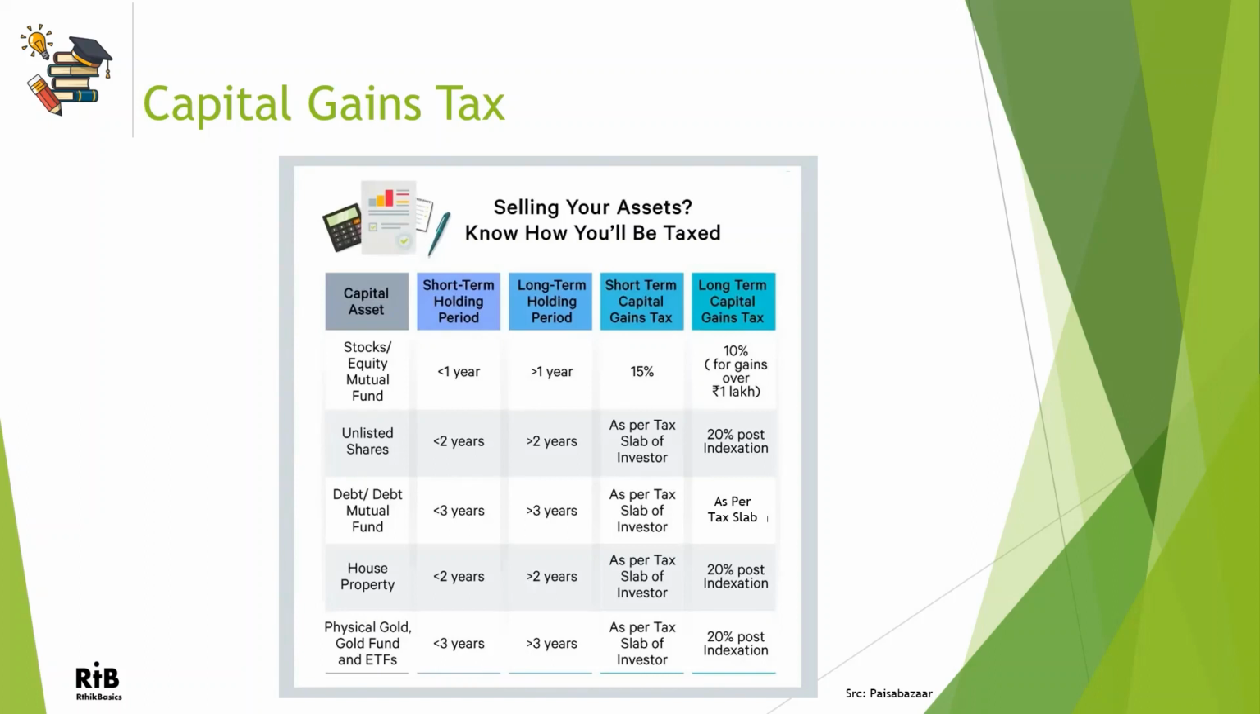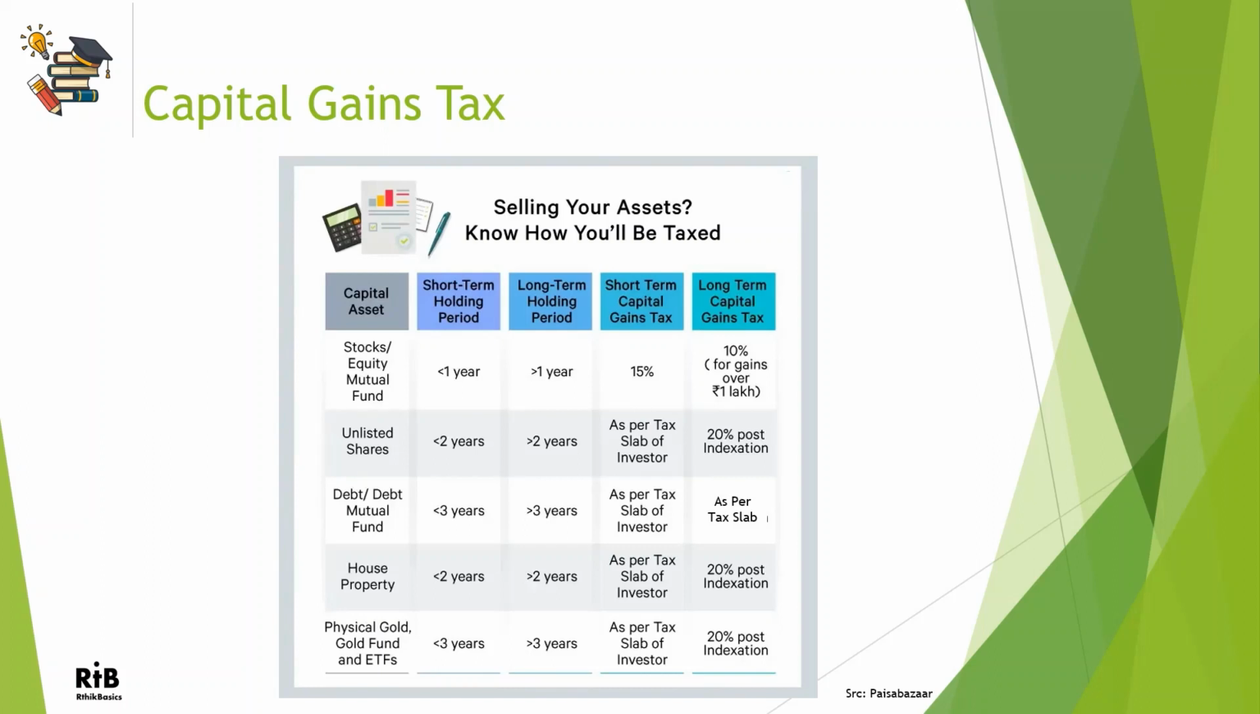Unlisted shares are shares of companies that are not publicly listed in India, or even foreign company stocks are called unlisted shares from capital gain taxing perspective. FDs or debt mutual funds are taxed as per the tax slab of the respective individual, irrespective of the duration that you have held those assets for.